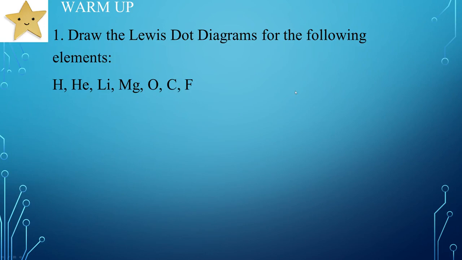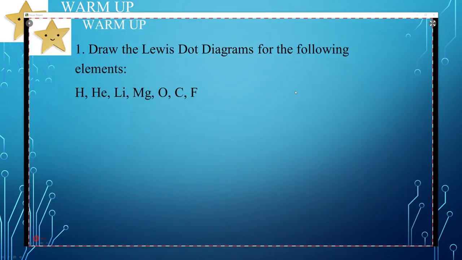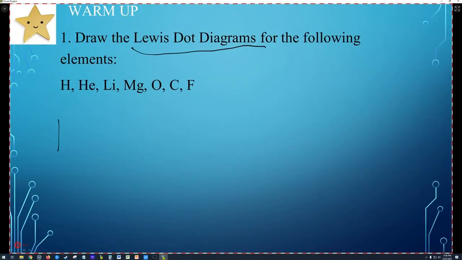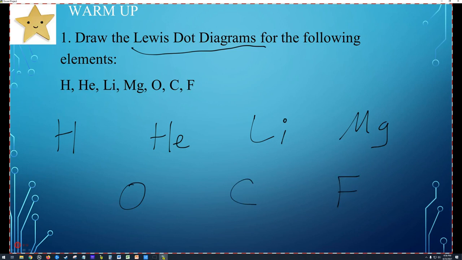How do we draw Lewis dot diagrams? Well, these are Lewis dot diagrams or Lewis structures for elements, which means that we're going to draw the symbol for each element. Let's go ahead and do that. I'm going to spread them out so I have some room for each one. We're going to write the symbol for the element, and then we're going to put dots on each of these to indicate the number of valence electrons.